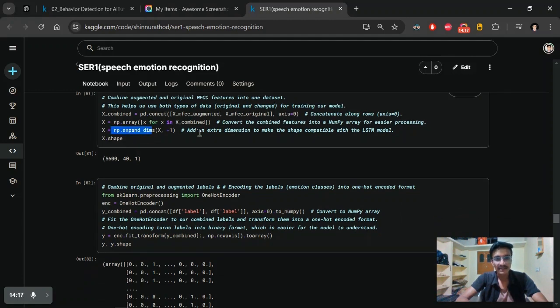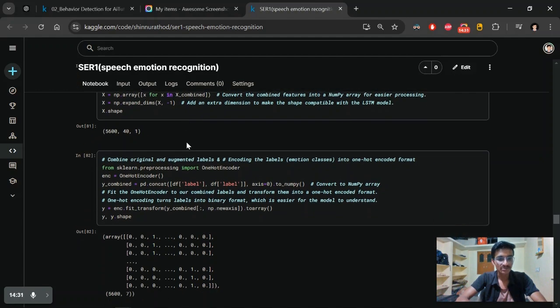Again here we are expanding the dimension, an extra dimension, to make the shape compatible, as our LSTM model accepts these dimensions.